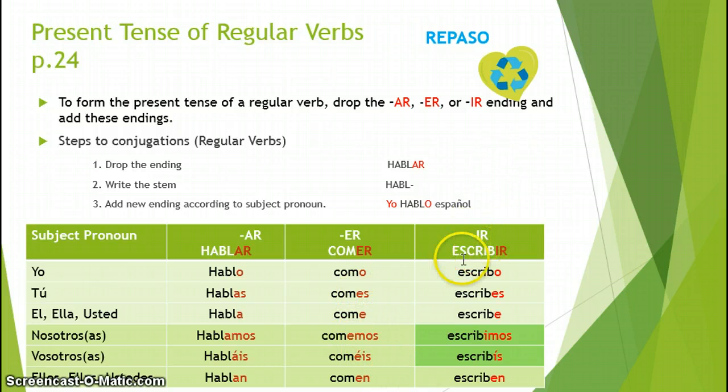For an IR verb, it's kind of a copycat to the ER verb. So notice we have o, es, e, and en. The only difference is the we form and the vosotros form. So nosotros and vosotros form on an IR verb, it's imos instead of emos, and simply ís with an accent. Little hint, whatever verb we're working with, if we're using vosotros, notice that our accent is on the A for an AR, an E for an ER, and an I for an IR.